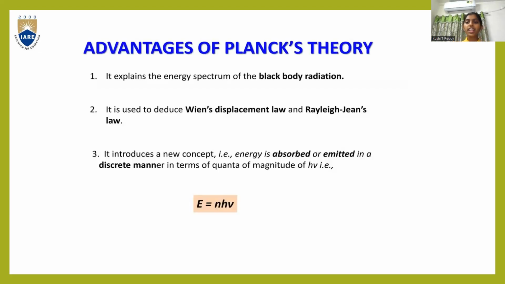So what are the advantages of Planck's theory? It explains the energy spectrum of the black body radiation. It is used to deduce Wien's displacement law and Rayleigh-Jean's law. And it introduced a new concept, that is energy is absorbed or emitted in discrete manner, that is in terms of quanta of magnitude of hv, that is E is equal to hv or E is equal to n into hv.